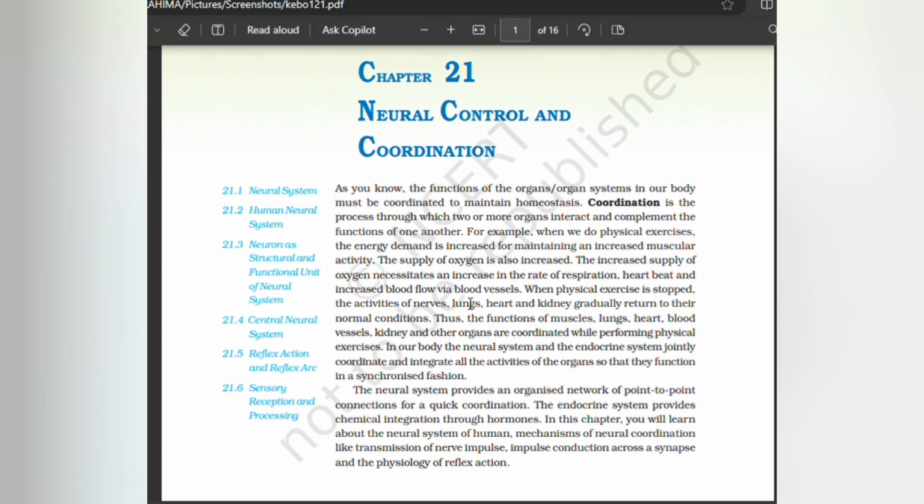My dear students, welcome to Teacher at Home. Today in class we are going to learn the 21st chapter, Neural Control and Coordination.